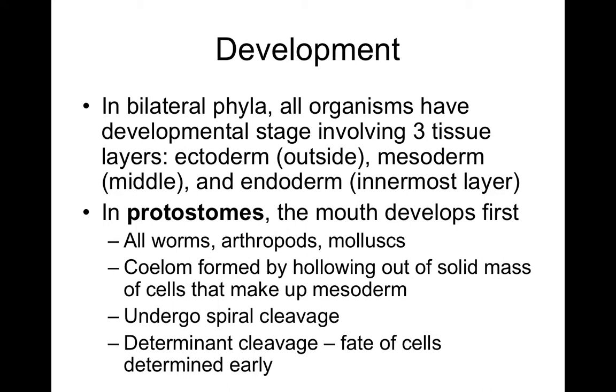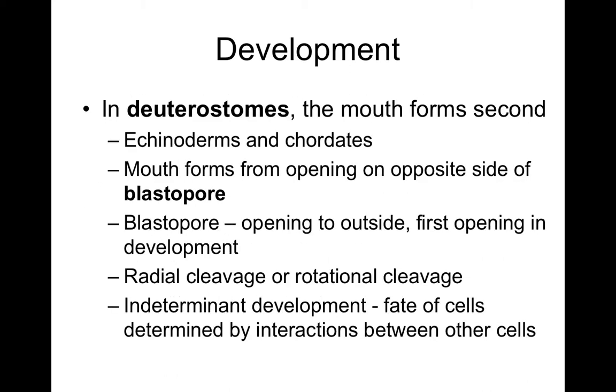In protostomes, the mouth develops first. These are worms, arthropods, and mollusks. The coelom is formed by hollowing out a solid mass of cells that makes up the mesoderm. In the middle, this is the body cavity essentially. It undergoes a spiral cleavage, and this is determinate cleavage, where the fate of cells is determined early.